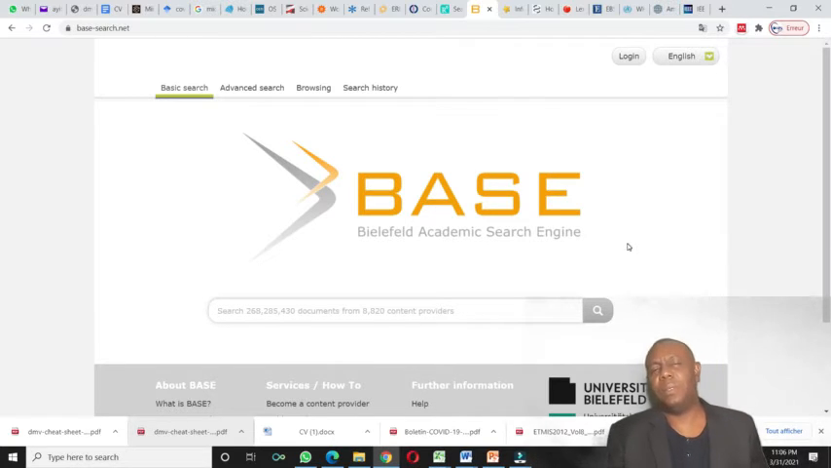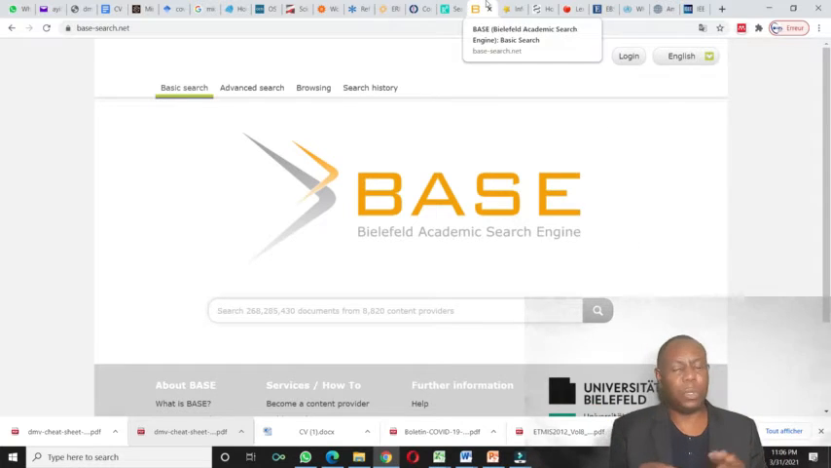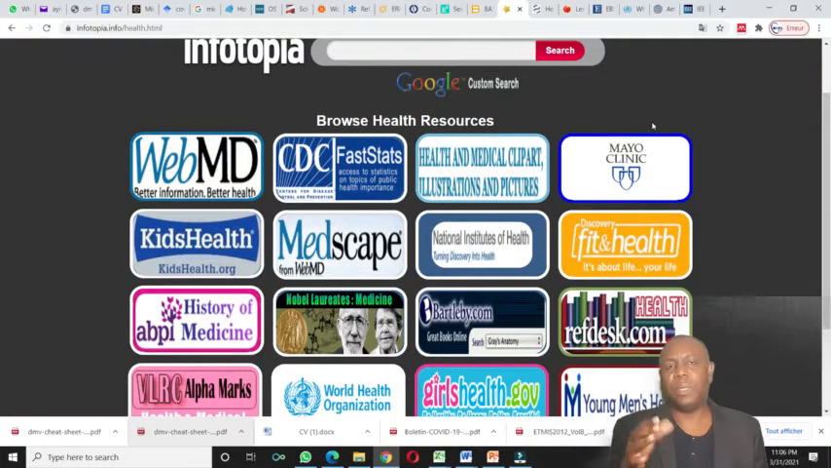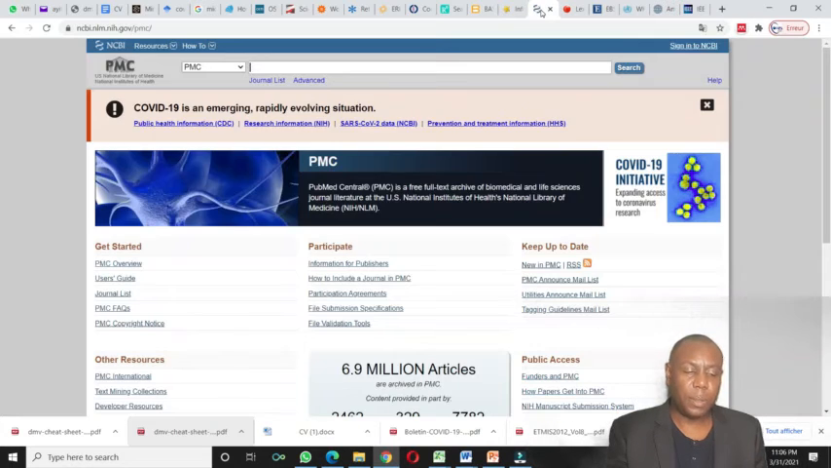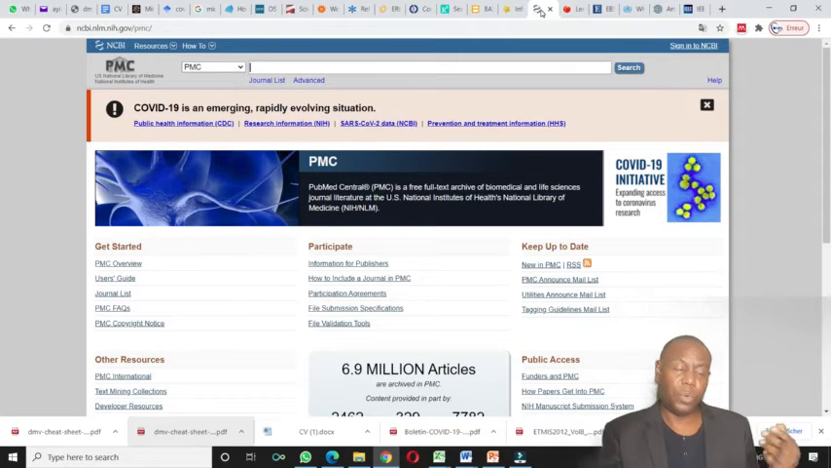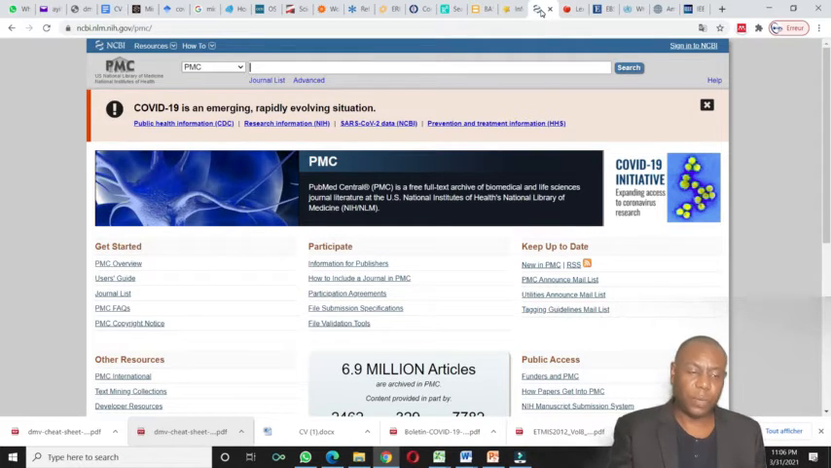The next is Infotopia. Infotopia is like a website for medicine. It's like someone took a lot of links and put them on the same page. I put it there just in case you don't know where to find some medical websites or search engines. You can go to Infotopia and it will be easier. Click on those links and you will find what you need. The next one I already talked about is PubMed, which is known by everyone.